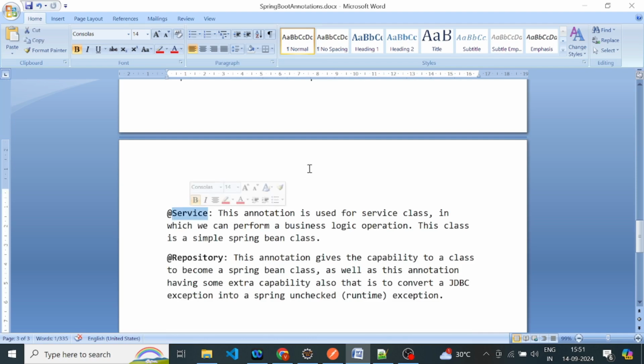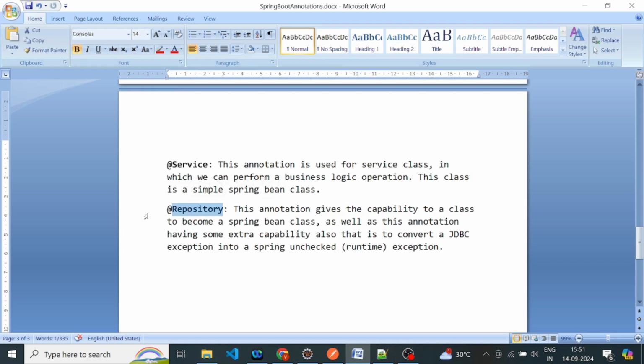So next is the @Service annotation. This annotation is used for a service class in which we can perform business logic operations. This class is a simple Spring Bean class. So the @Service annotation has only one simple functionality, that is it converts a simple Java class into a Spring Bean class only.